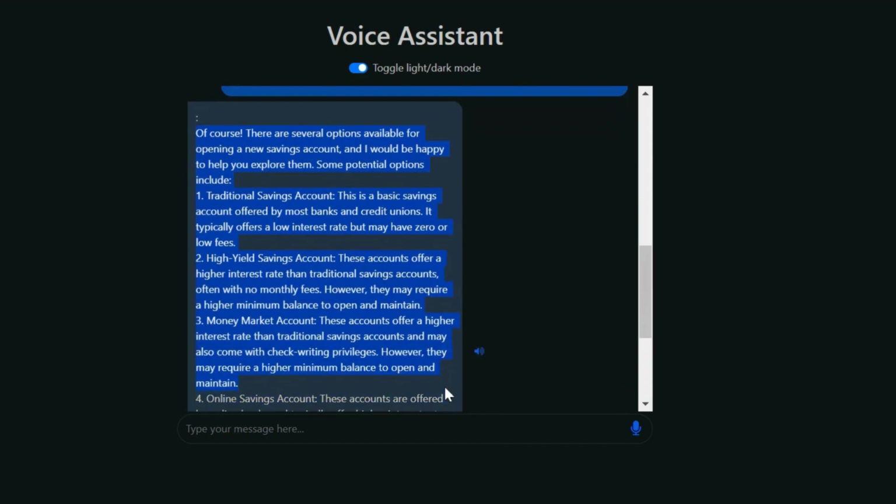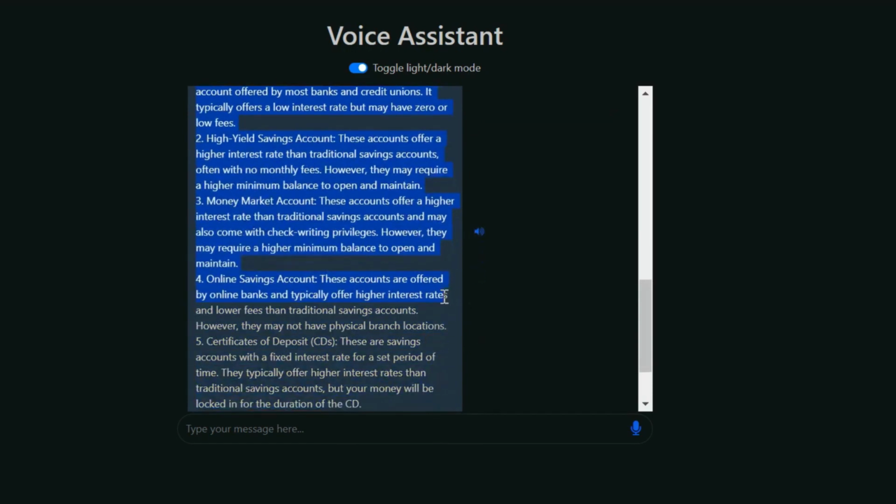3. Money market account. These accounts offer a higher interest rate than traditional savings accounts and may also come with check writing privileges. However, they may require a higher minimum balance to open and maintain. 4. Online savings account. These accounts are offered by online banks and typically offer higher interest rates and lower fees than traditional savings accounts. However, they may not have physical branch locations.